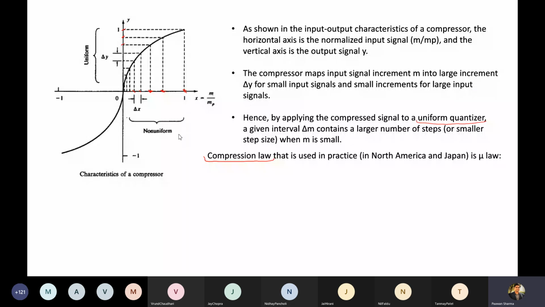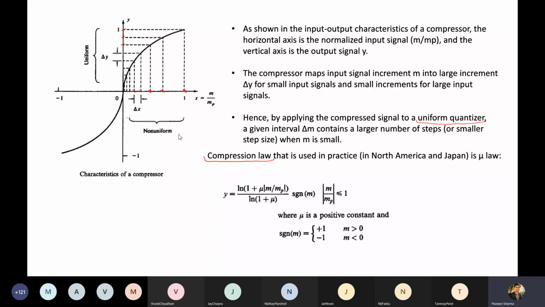The compression law that is used in practice in North America and Japan is known as the mu law. The relationship between the output of the compressor y and the input of the compressor m by mp is like this: natural logarithm of 1 plus mu times the absolute value of m by mp, divided by natural log of 1 plus mu, multiplied by sgn.